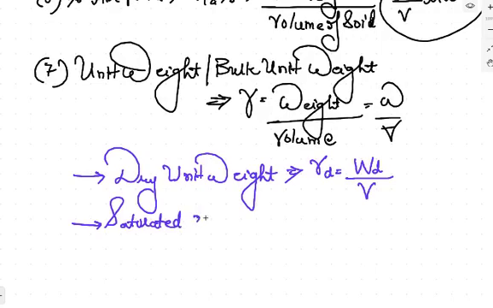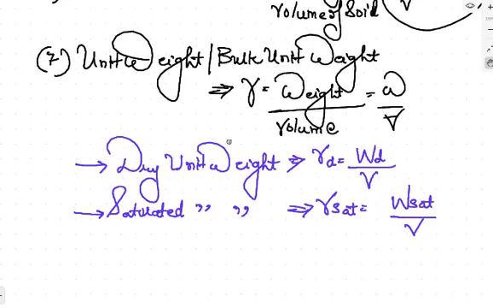The saturated unit weight is given by gamma sat. This is equal to, obviously, the weight of the saturated soil divided by the volume. This can be the saturated unit weight. समझ में आ रहा है.